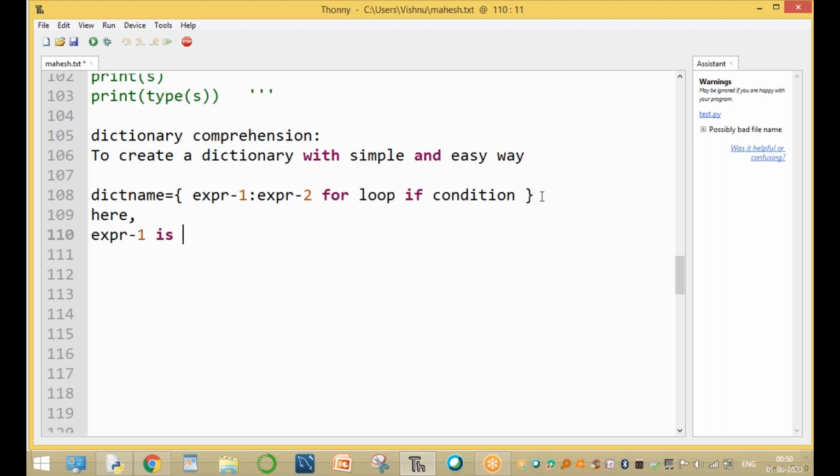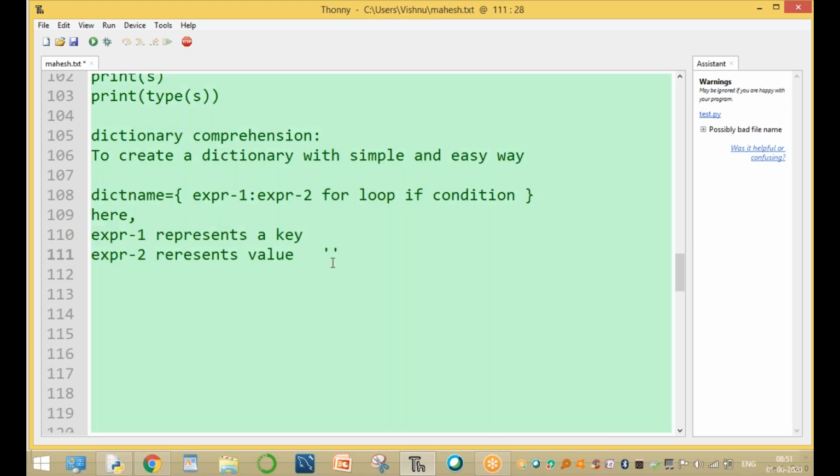expr1 is a key. expr2 represents the value. The first one is the key and the second one is the value. expr1 represents the key, expr2 represents the value. Clear? For a simple one, any one expression.